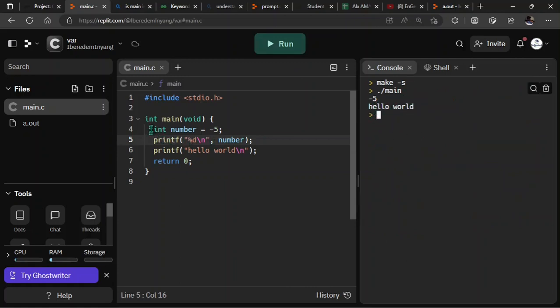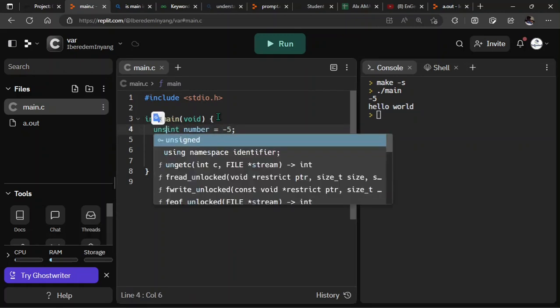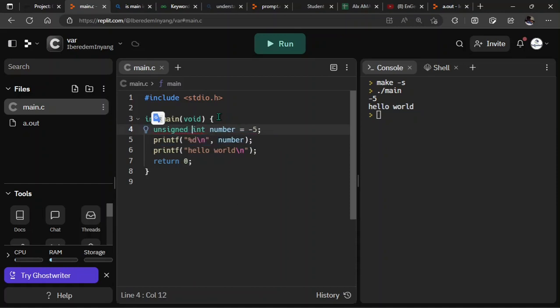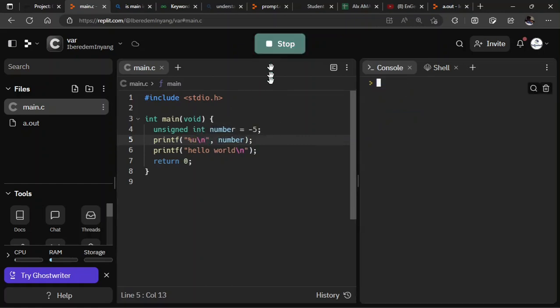But what if I declare this number as an unsigned integer? Let's try that. Unsigned integer. If I run this program, now you can see that we have minus 5, but is that actually true? Yes, but at the same time, no. The reason we have minus 5 is because your format specifier here is d, so it's converting your value to a signed integer. If I use the normal format specifier for unsigned integer, which is u, and then run, you can see I'm having some garbage values here, because an unsigned integer is not supposed to take negative values.